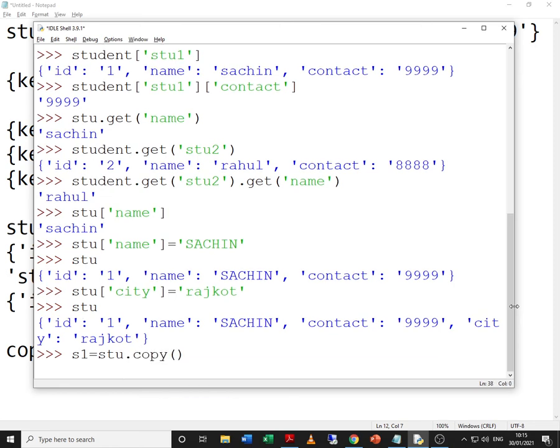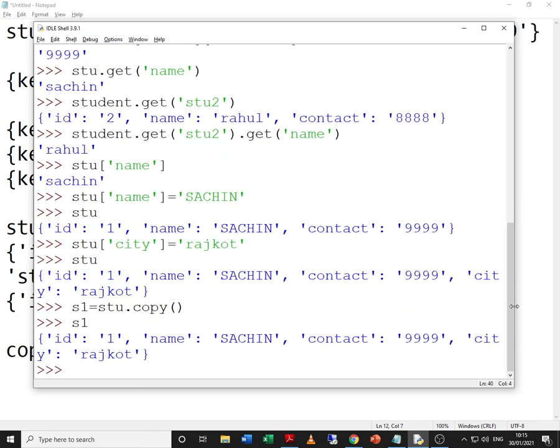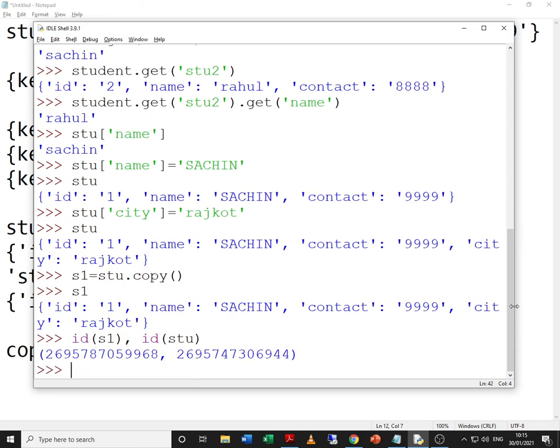Let us try to check this. Yes, you have s1. Now let us try to check both id of s1 and id of stu. Are they going to be the same or are they going to be different? And here it is. As you can observe, the IDs are different.